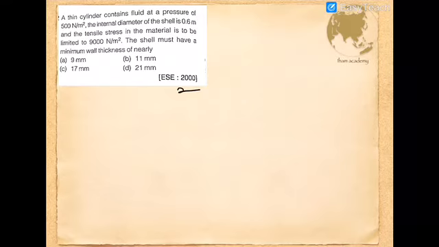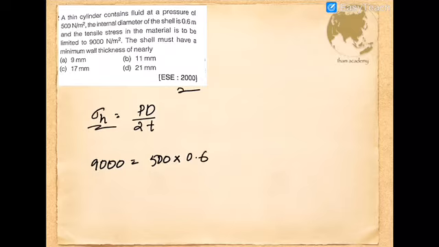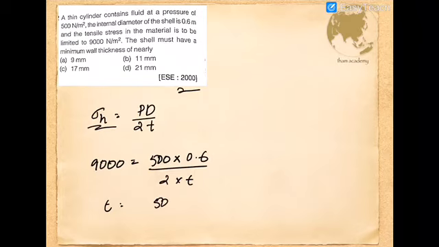So the maximum principal stress we have to consider is the hoop stress, which is given by PD divided by 2t. If we take the tensile stress as 9000, we can equate it to the pressure applied inside, 500, times the internal diameter, 0.6, divided by 2 into thickness. While solving for thickness, you will get 500 times 0.6 divided by 2 into 9000.